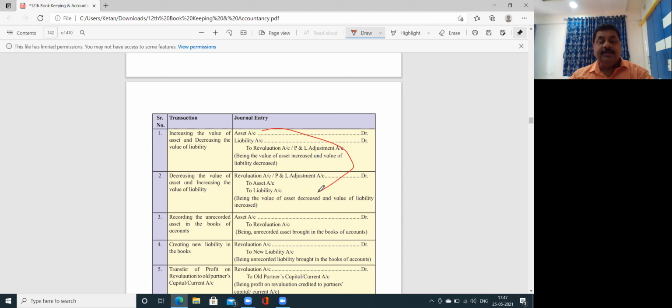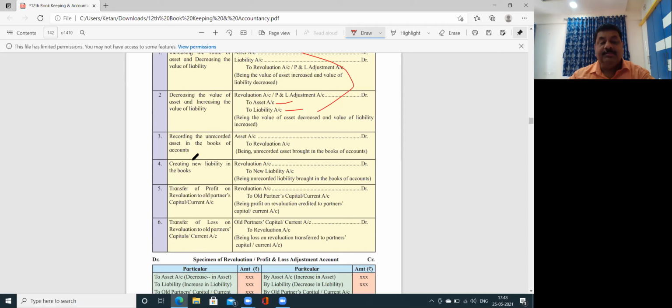For example, it is given that machinery depreciated by 5,000 rupees and there are outstanding expenses of rupees 2,000. फिर आप एंट्री कैसे करोगे? Revaluation account or profit and loss adjustment account debit to machinery and to outstanding expenses. This is a loss.